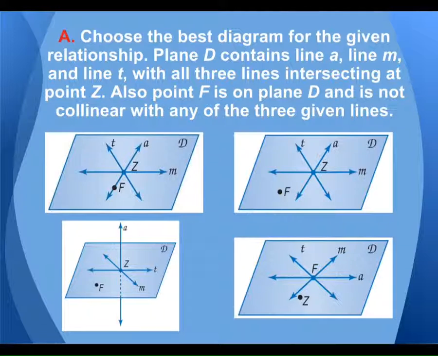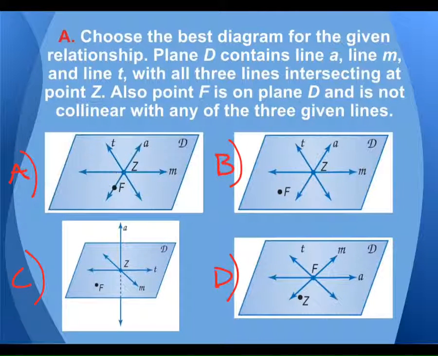Looking at this figure, choose the best diagram. I want plane D. It has those three lines. They all intersect at point Z. And also I want point F that's not collinear. So if we called this, which of these best represent that figure? Yeah, I would say B, right?